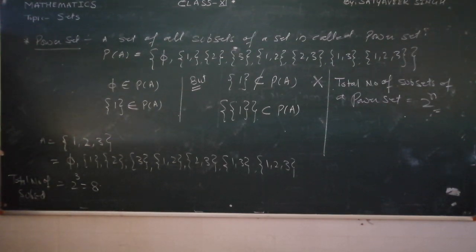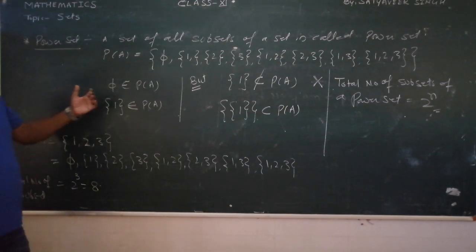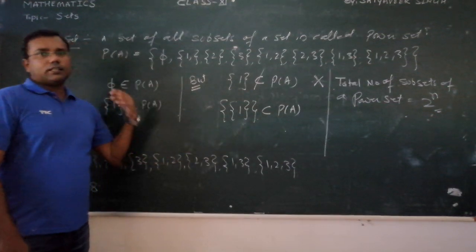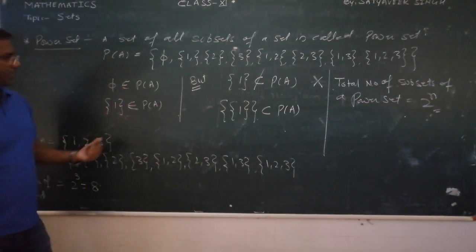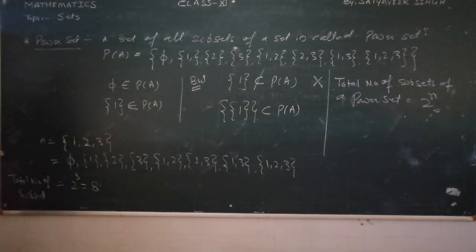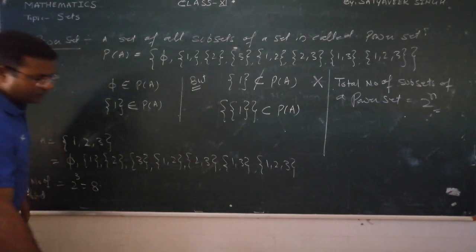What is a universal set? Here I want to tell you, a universal set is a set which has all the sets under its consideration. Like I have given you one example of a school. So suppose you are talking about a school.